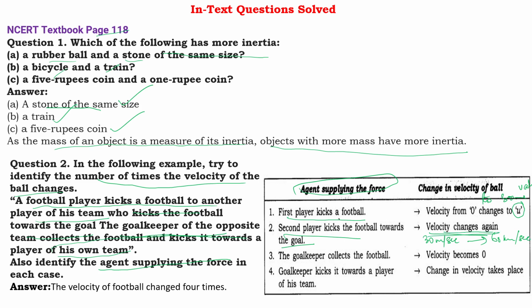Okay. Now third case, goalkeeper collects the ball. So earlier the ball was coming with 60 kilometer per second. Now when goalkeeper is holding it, its velocity changes to 0. That's how it is written. Velocity became 0. Fourth point, goalkeeper kicks it to a player of his team. Again from 0 it changes to a particular value. So you can write that change in velocity takes place. And how many times? The velocity of the football changed 4 times.